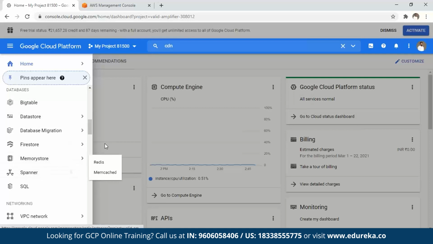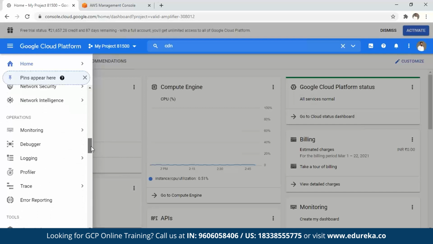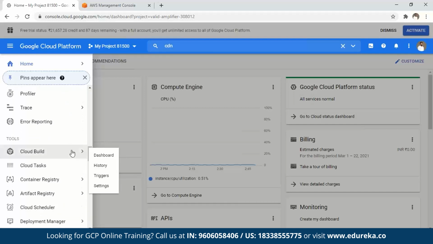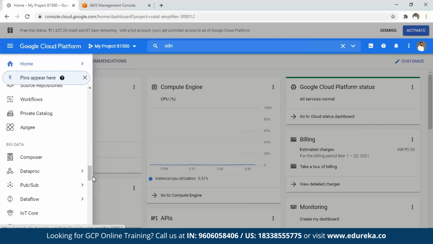You also have your Spanner, which is again a database service. Cloud SQL is something that stores your SQL data. Monitoring is one of the things we discussed. Cloud Build is something that lets you develop your code. I've told you, you can build your code there, whatever pieces of code you have. And similarly, if you scroll down, this pops up, right? I talked about topics, subscriptions, and snapshots. You can do all these things by using this particular set of services here as well.